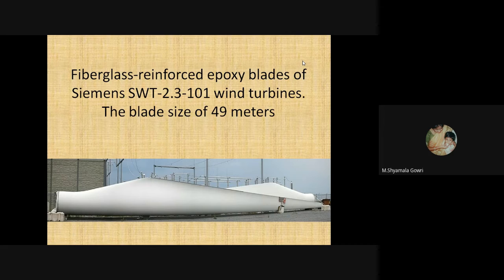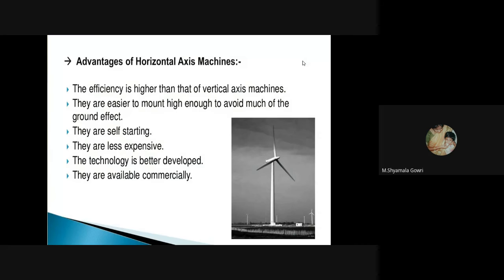So this is one of the blades. This is a fiberglass reinforced epoxy blade of the Siemens SWT 2.32 101 wind turbines. The blade size is 49 meters. The advantages of horizontal axis wind turbines are that the efficiency is higher than that of vertical axis wind turbines, and they are easy to mount high enough to avoid much ground effect, because the space required on the ground is very small. We can have horizontal axis wind turbines as tall as we like.